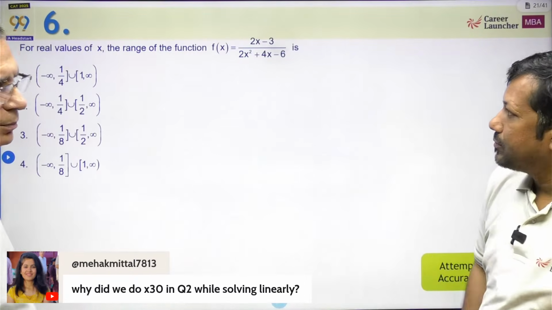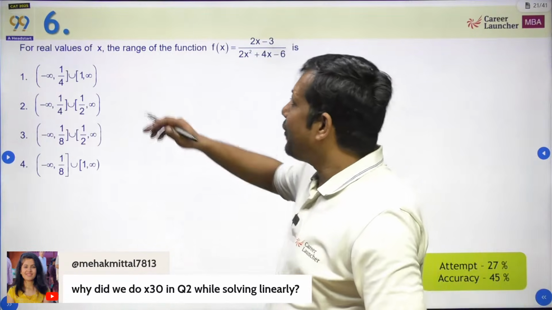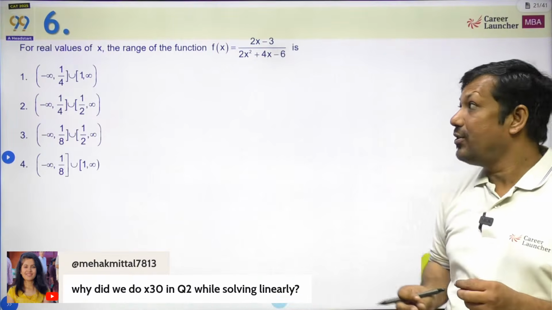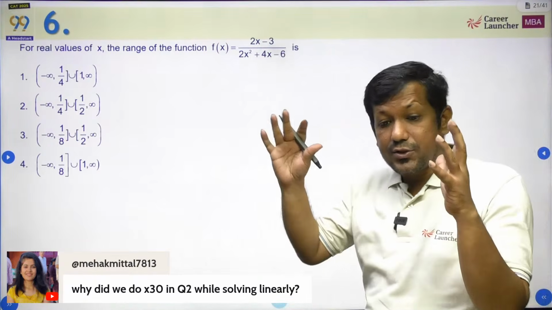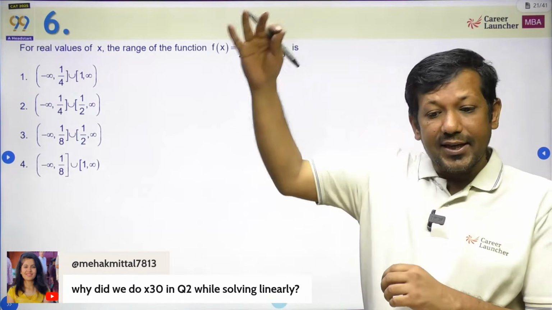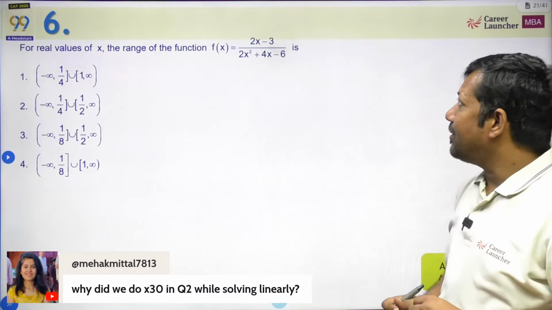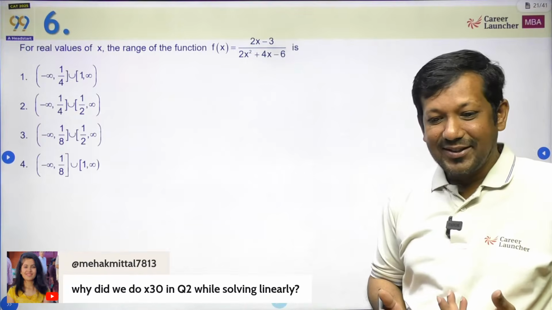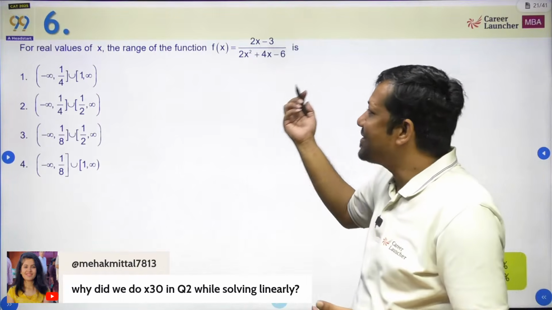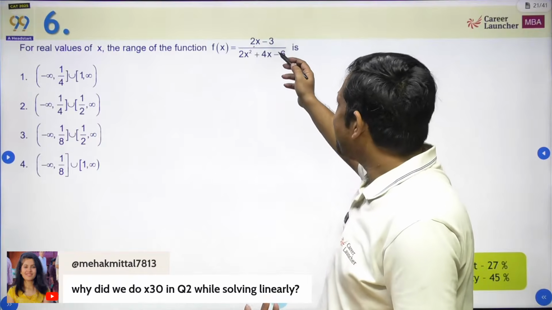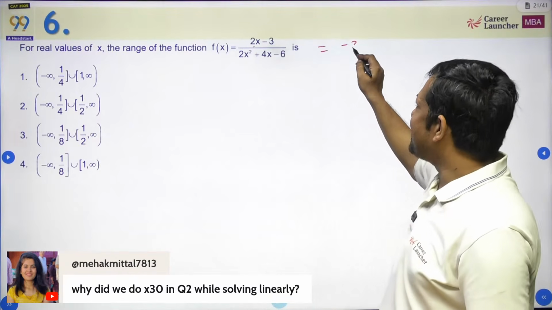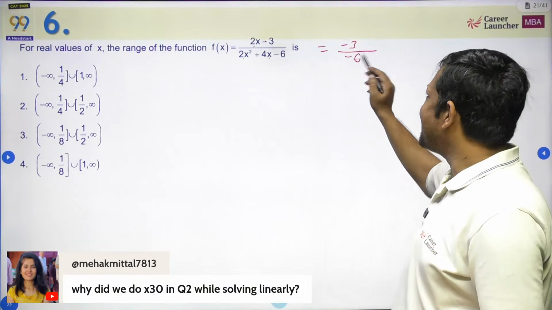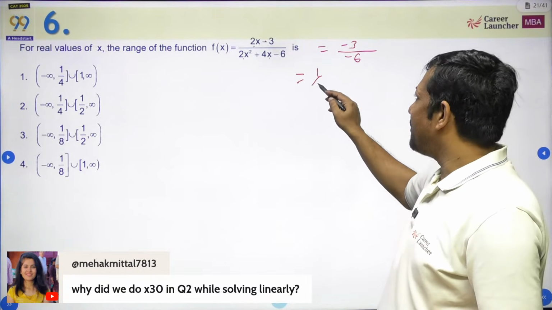This one. So basically, for real values of x, the range of the function. So the question is talking about the range of the function. That means how the function will be solved, between which values the function is going. The first thought that comes to mind is x equal to 0. So what I'm going to do is put x equal to 0. If I put x equal to 0, the numerator becomes minus 3. And the denominator becomes, this is 0, this is 0, this becomes minus 6. So that becomes 1 by 2.